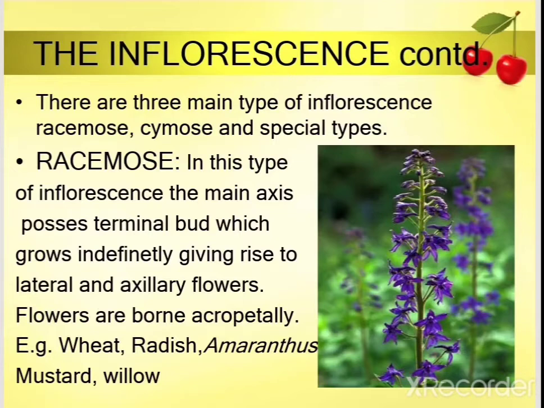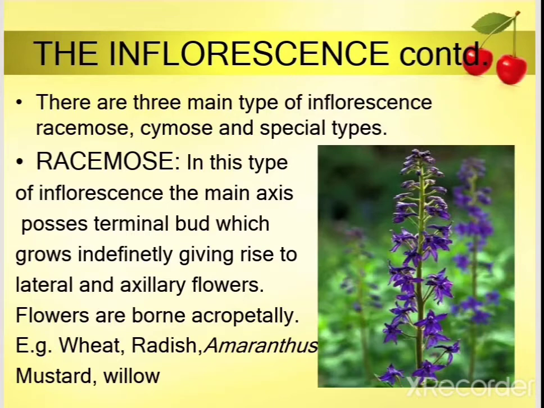Okay. So, what is racemose inflorescence? Racemose inflorescence is called an indefinite inflorescence. Indefinite because its peduncle, meaning stalk or axis, shows continued growth for an indefinite period.